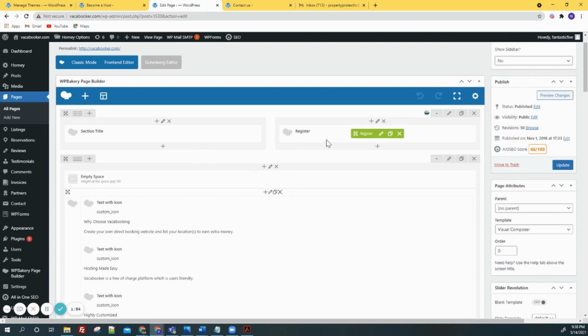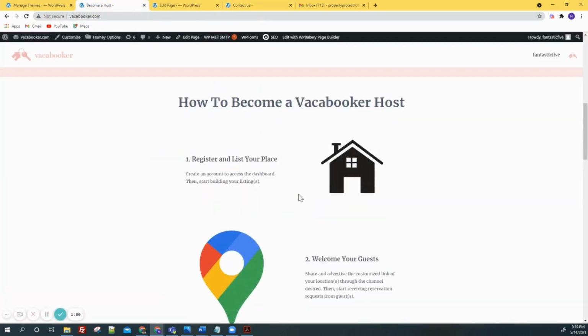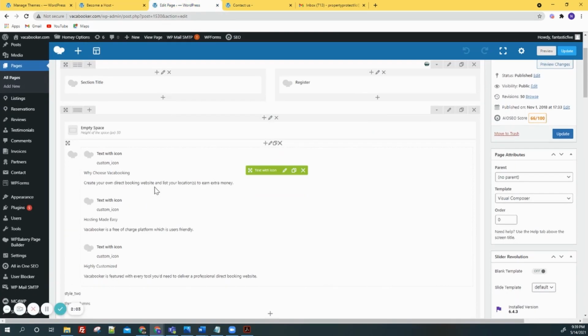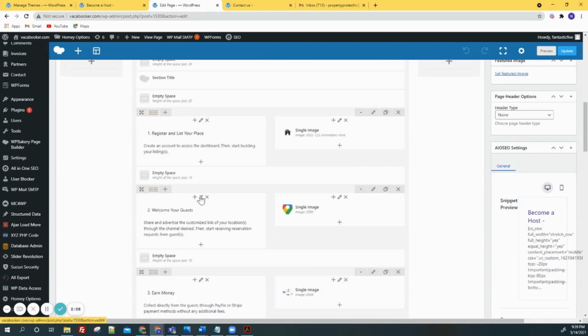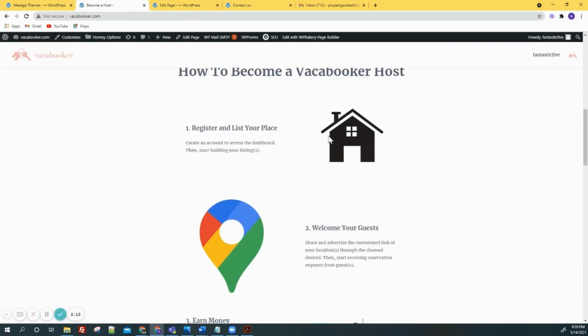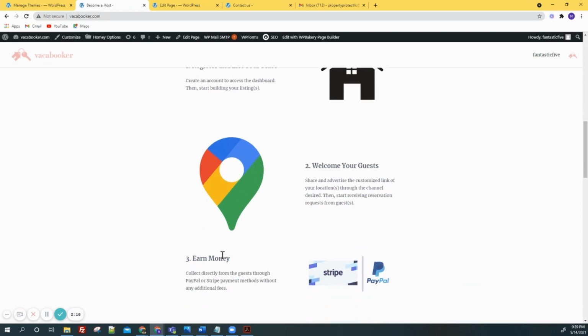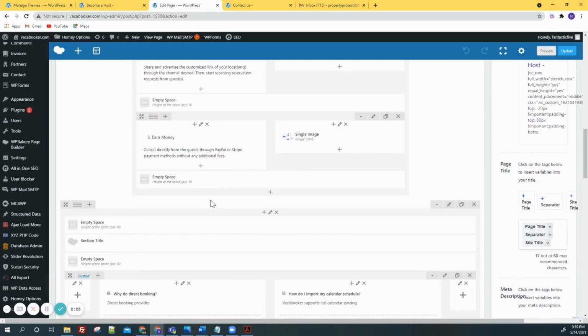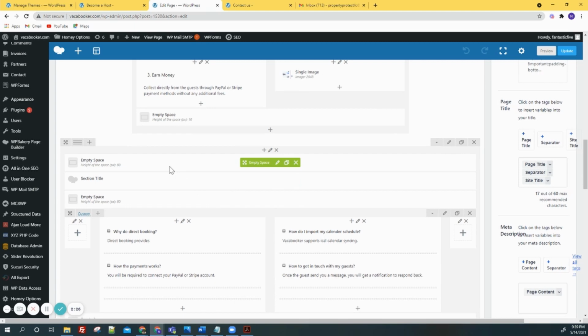This is the first column, this is the second column, which are related on here, two parts, to make more sense to use. And also, as you can see, if you go under that, there is a three column section which has the registration, welcome guest, and money earned page. That's how we like WordPress and the WP Bakery Builder.